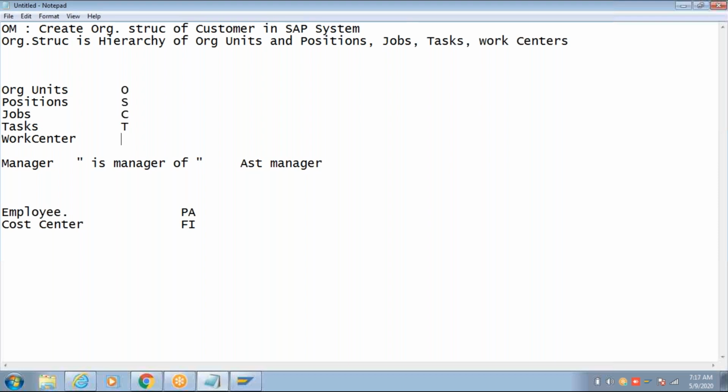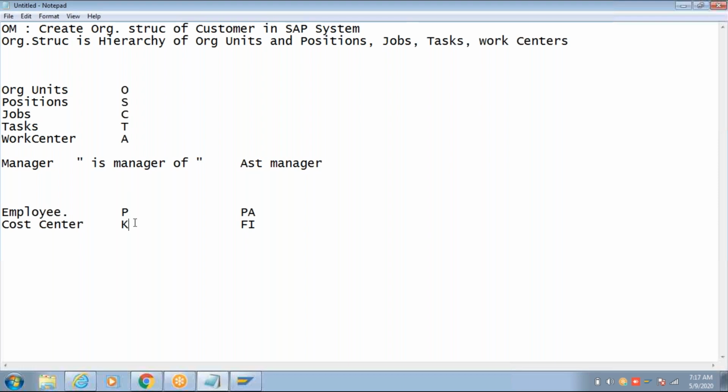The alphabets can be maximum 2 characters, but these objects are only single characters maintained by SAP. Employee means P. Cost center means K. So remember those alphabets. We are going to identify the objects looking at this object type. Object type O means organizational unit, S means position, C means job, T means task.